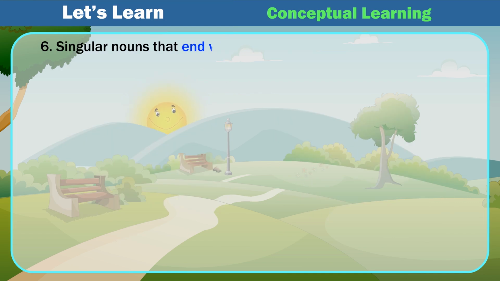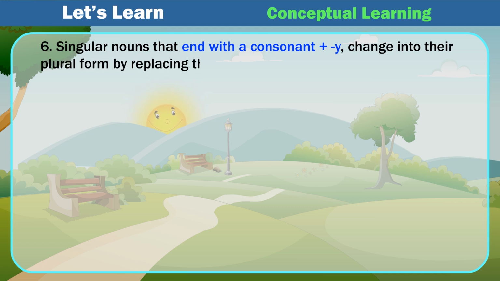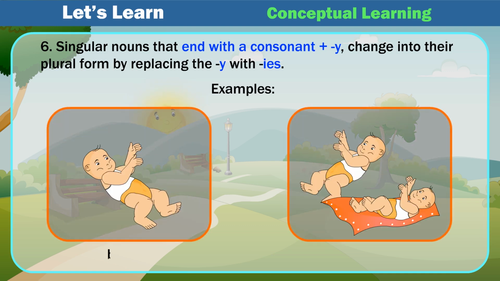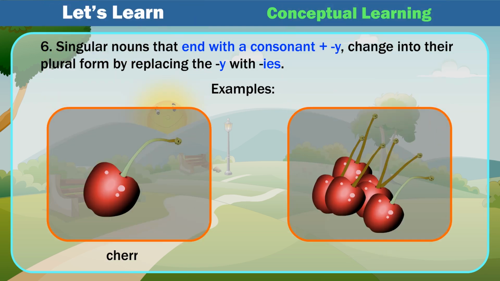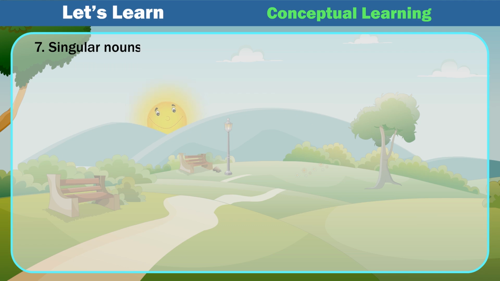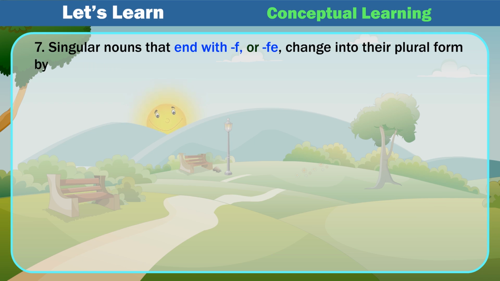6. Singular nouns that end with a consonant plus y change into their plural form by replacing the y with ies. Examples: baby, babies; family, families; cherry, cherries. 7. Singular nouns that end with f or fe change into their plural form by replacing the f or fe with ves.